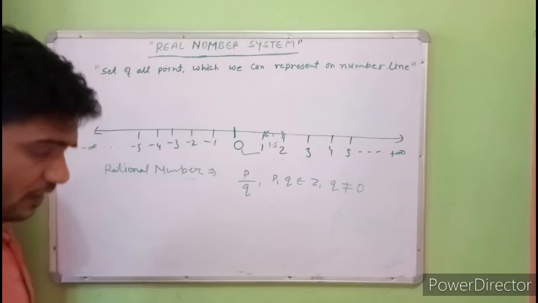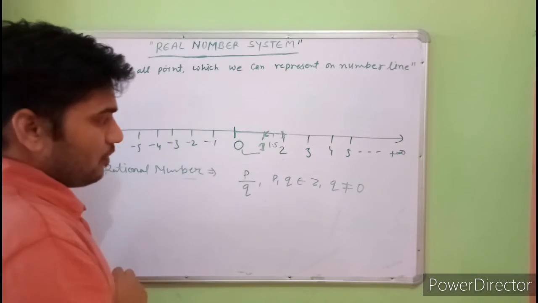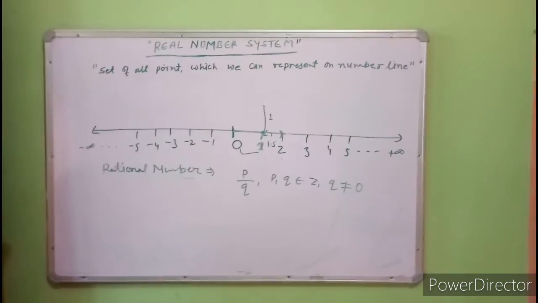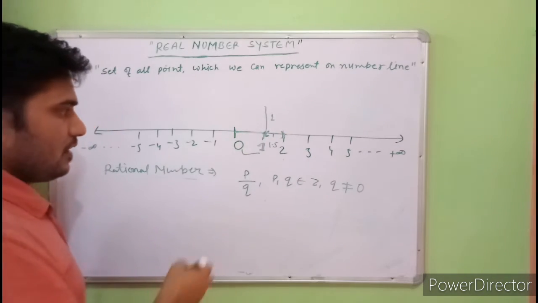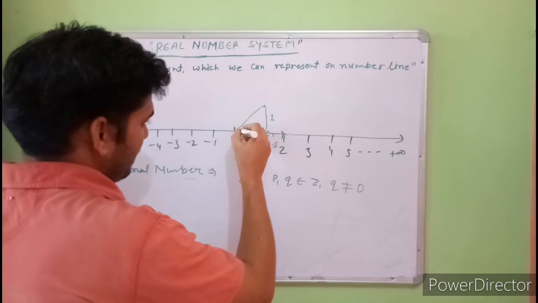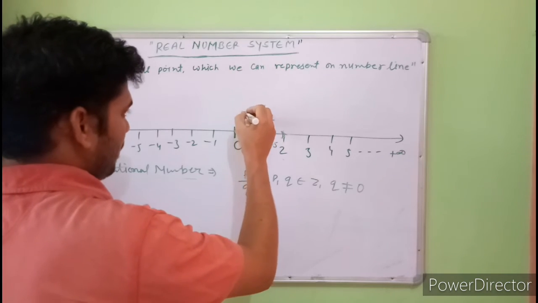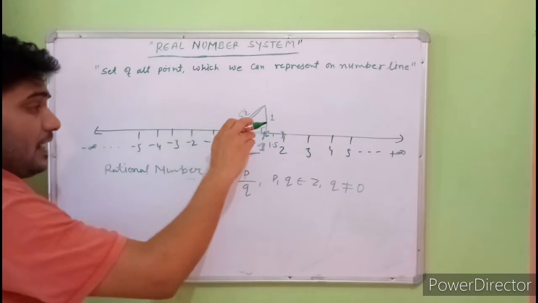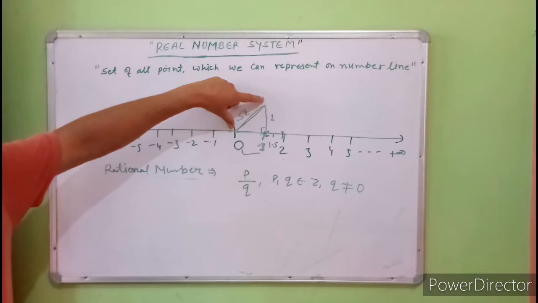Suppose we take 1 point, and we draw 1 unit length, and another 1 unit at 90 degrees. Using the Pythagoras theorem, the hypotenuse will be root 2: 1 square plus 1 square is 2, so this line has length under root 2 units.